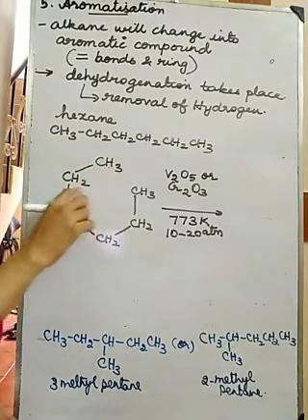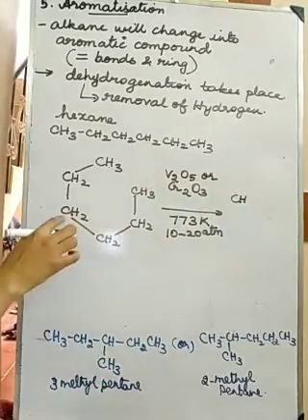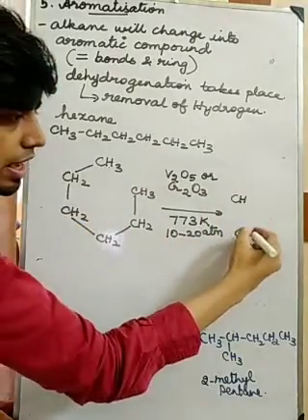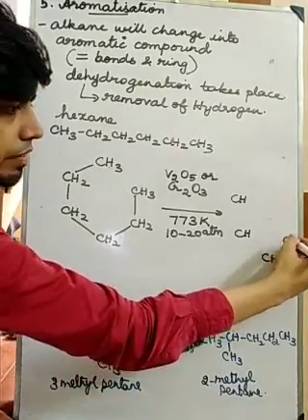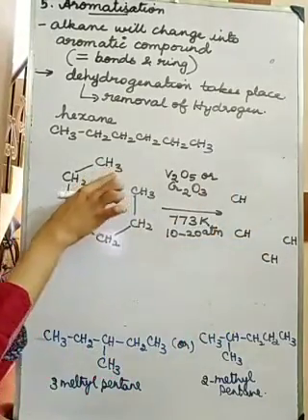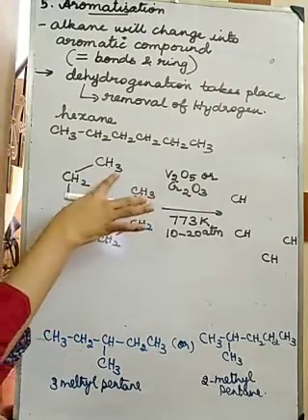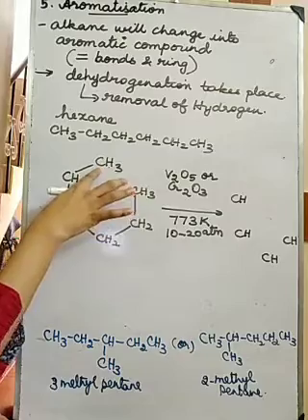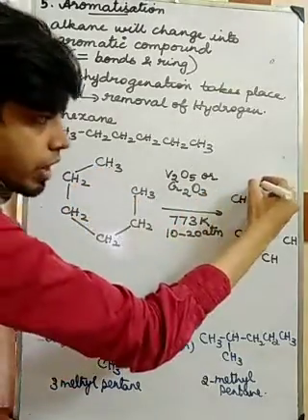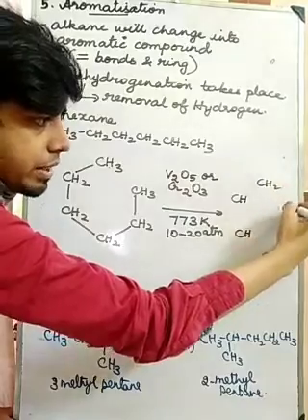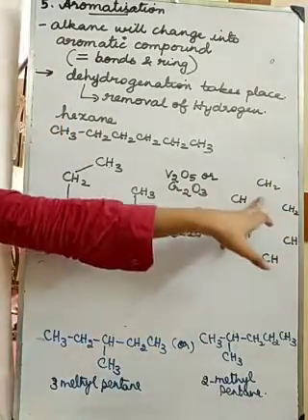If one hydrogen goes, I will get CH here, here, here, and here. Here CH3 is there, and here CH3 is there. So if one hydrogen is removed, I will get CH2, CH2. Yes or no? Like this I will get. But I need CH throughout.